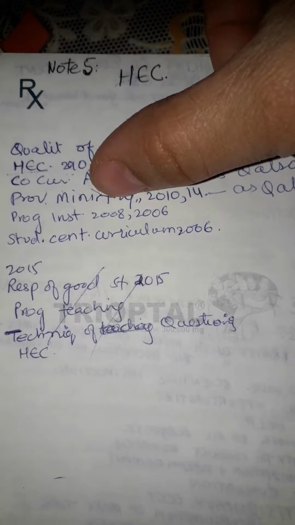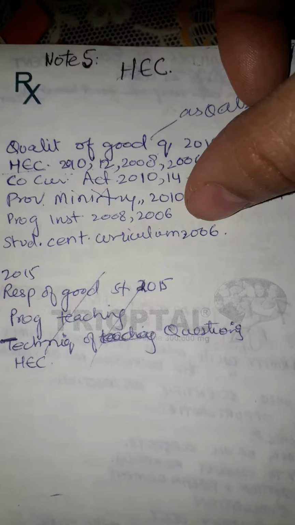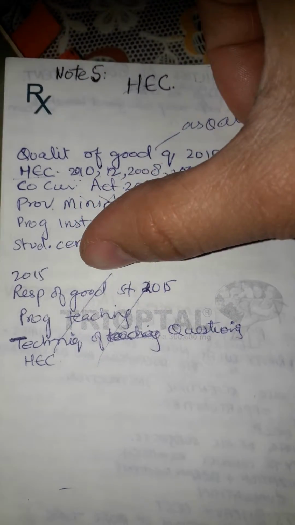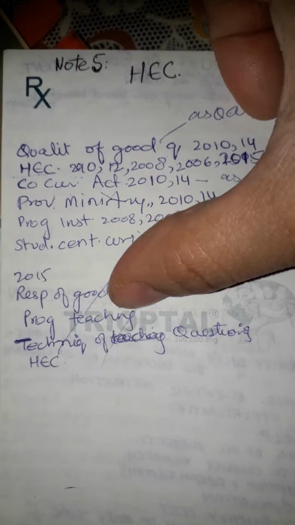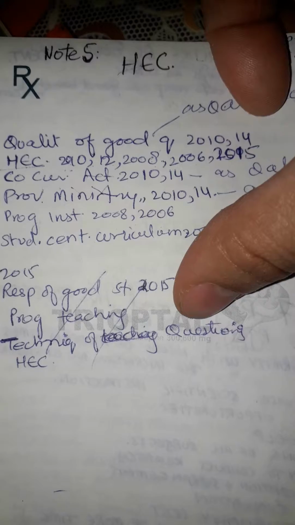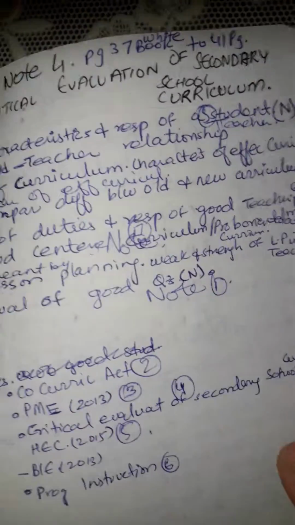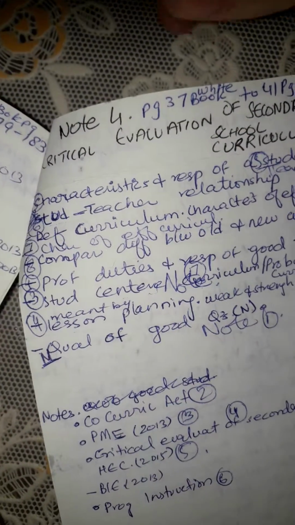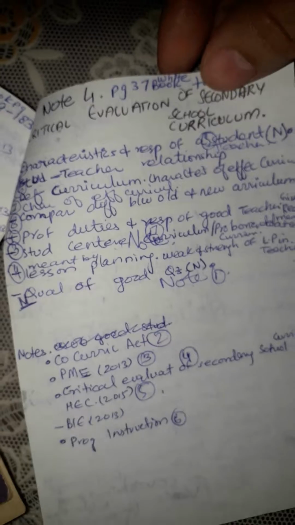Progressive institutional, 2008 and 2006 they came, and student-centered curriculum is 2016. Responsibilities of good student, 2015. Progressive teaching or techniques of questioning, HSC, that is also important note. And these are the other notes. Critical evaluation of secondary school curriculum.